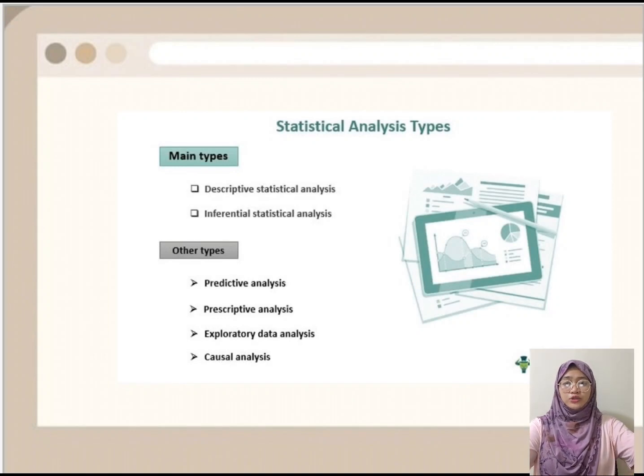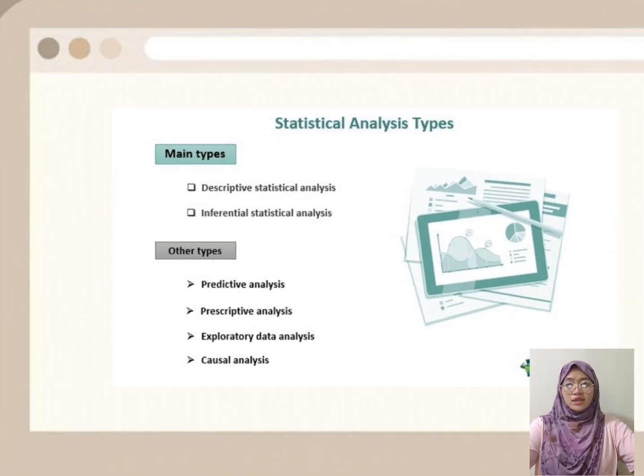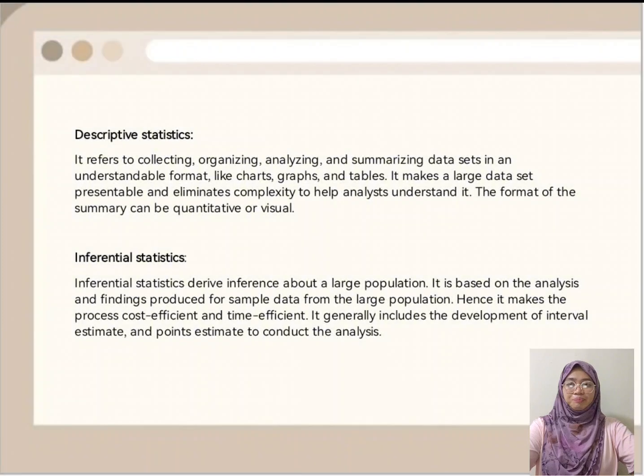I have here the picture of the main types, which are descriptive statistical analysis and inferential statistical analysis. The other types are predictive analysis, prescriptive analysis, exploratory data analysis, and causal analysis. The first here is descriptive statistics.